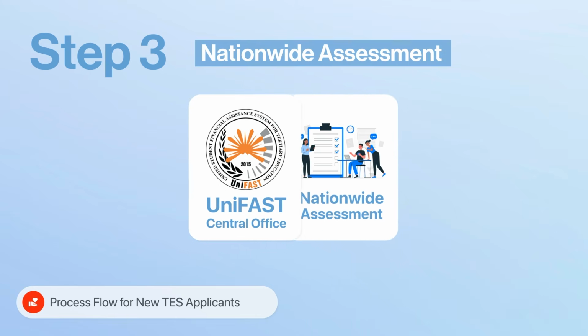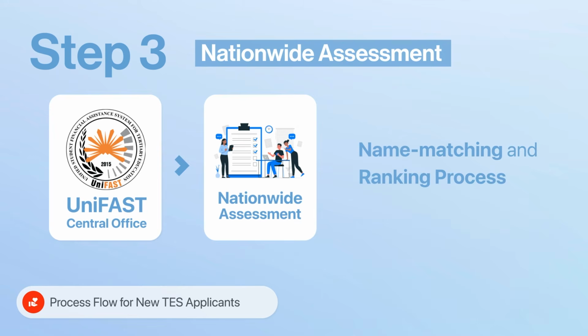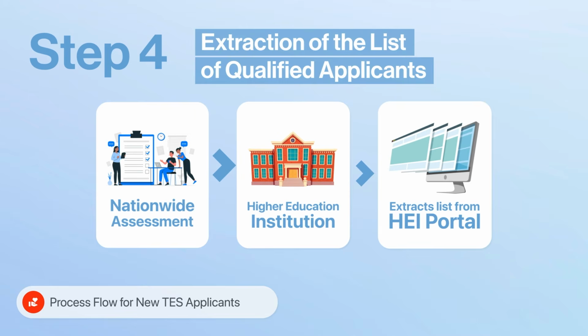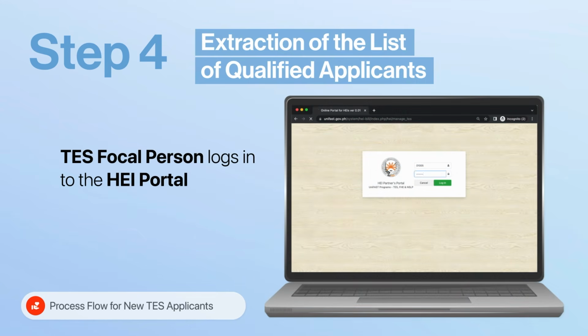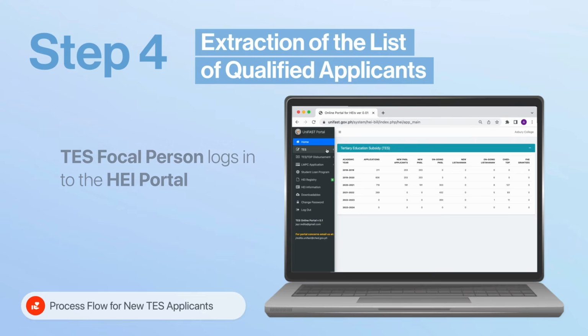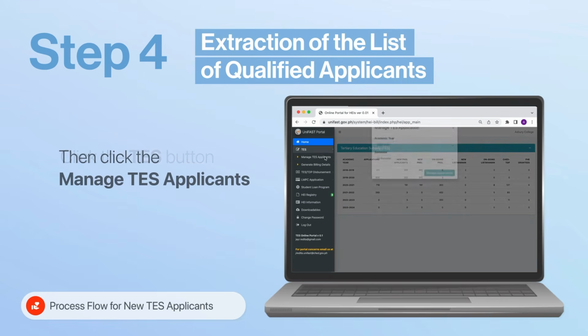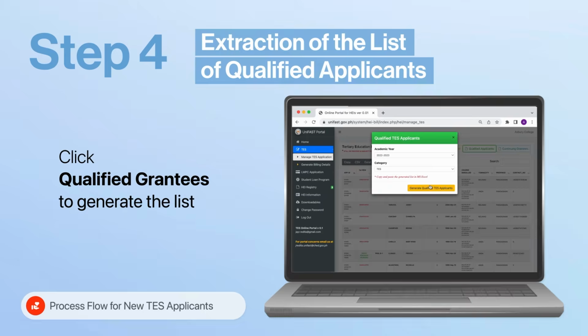Step 3. The UniFAST Secretariat proceeds with the nationwide assessment, which comprises the name matching and ranking process to determine all qualified applicants. Step 4. The result of the nationwide assessment allows the HEI to extract the list of qualified applicants from the HEI's portal. To do that, the TES focal person logs into the HEI portal. Proceed to the menu bar. Click the TES button, then Manage TES Applicants, then click Qualified Grantees to generate the list.